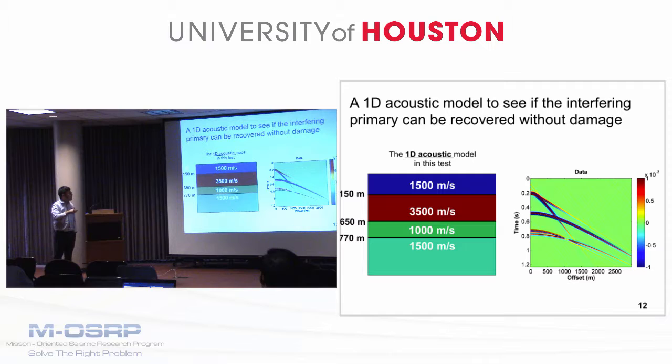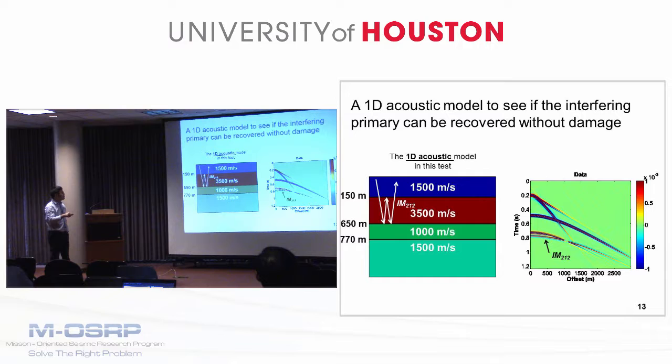Based on this 1D acoustic model we show here, we use the reflectivity method to generate the data on the right. We have the first primary corresponding to the first reflector, the second primary corresponding to the second reflector, and the third primary corresponding to the third reflector. And we have the internal multiple 212 generated by the second reflector, first reflector, second reflector, where we can see that the third primary and the internal multiple 212 destructively interfere at around offset 1,000 meters.